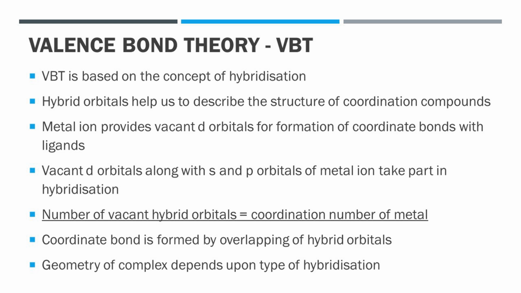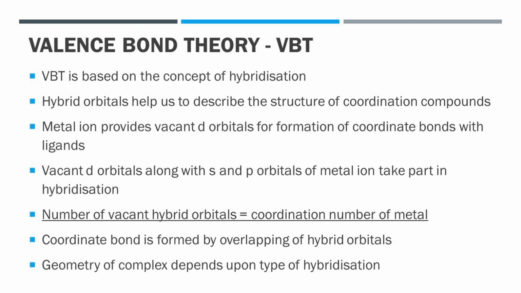Valence bond theory is based on the concept of hybridization. The hybrid orbitals neither exist nor can be detected spectroscopically. However, these orbitals help us to describe the structure of coordination compounds.